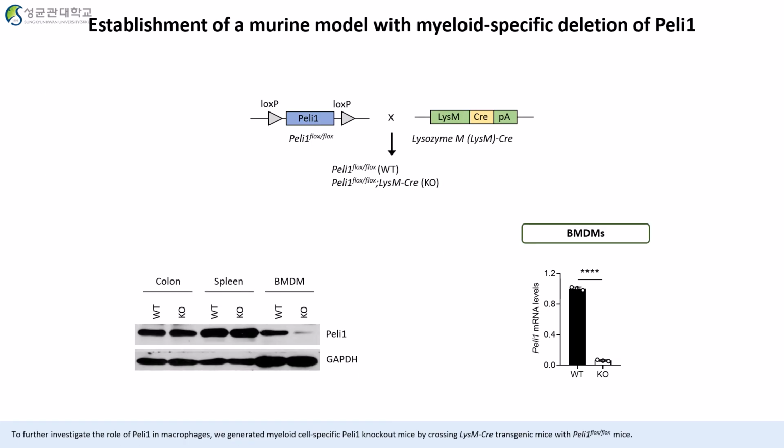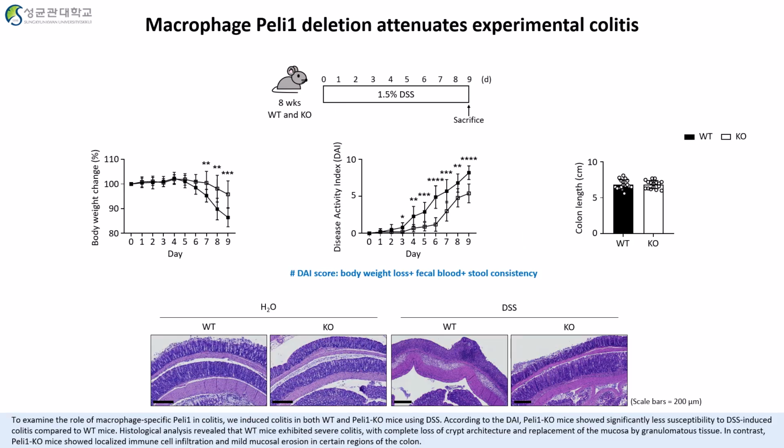To further investigate the role of Pellino-1 in macrophages, we generated myeloid cell-specific Pellino-1 knockout mice. To examine the role of macrophage-specific Pellino-1 in colitis, we induced colitis in both wild-type and Pellino-1 knockout mice using DSS. According to the DAI, Pellino-1 knockout mice showed significantly less susceptibility to DSS-induced colitis compared to wild type.